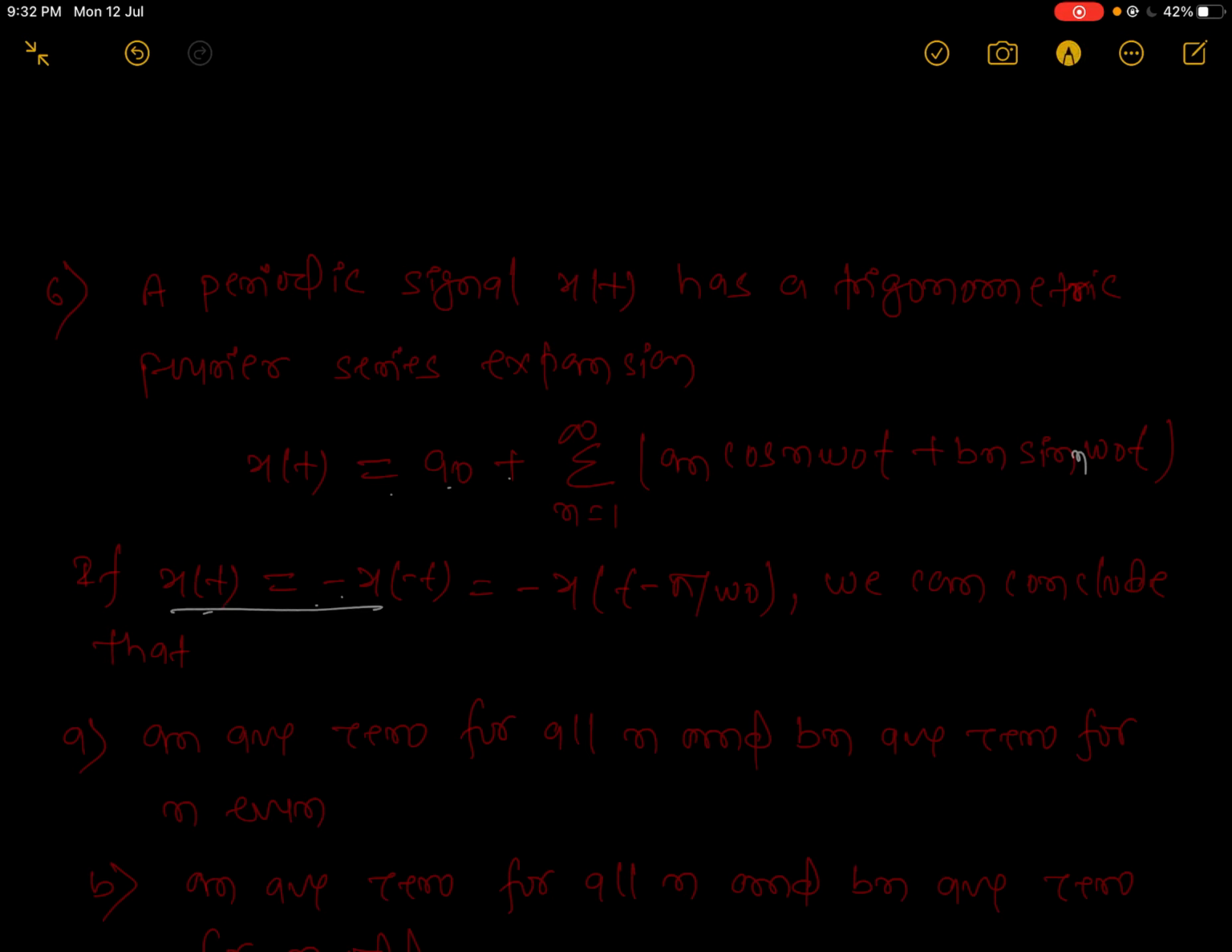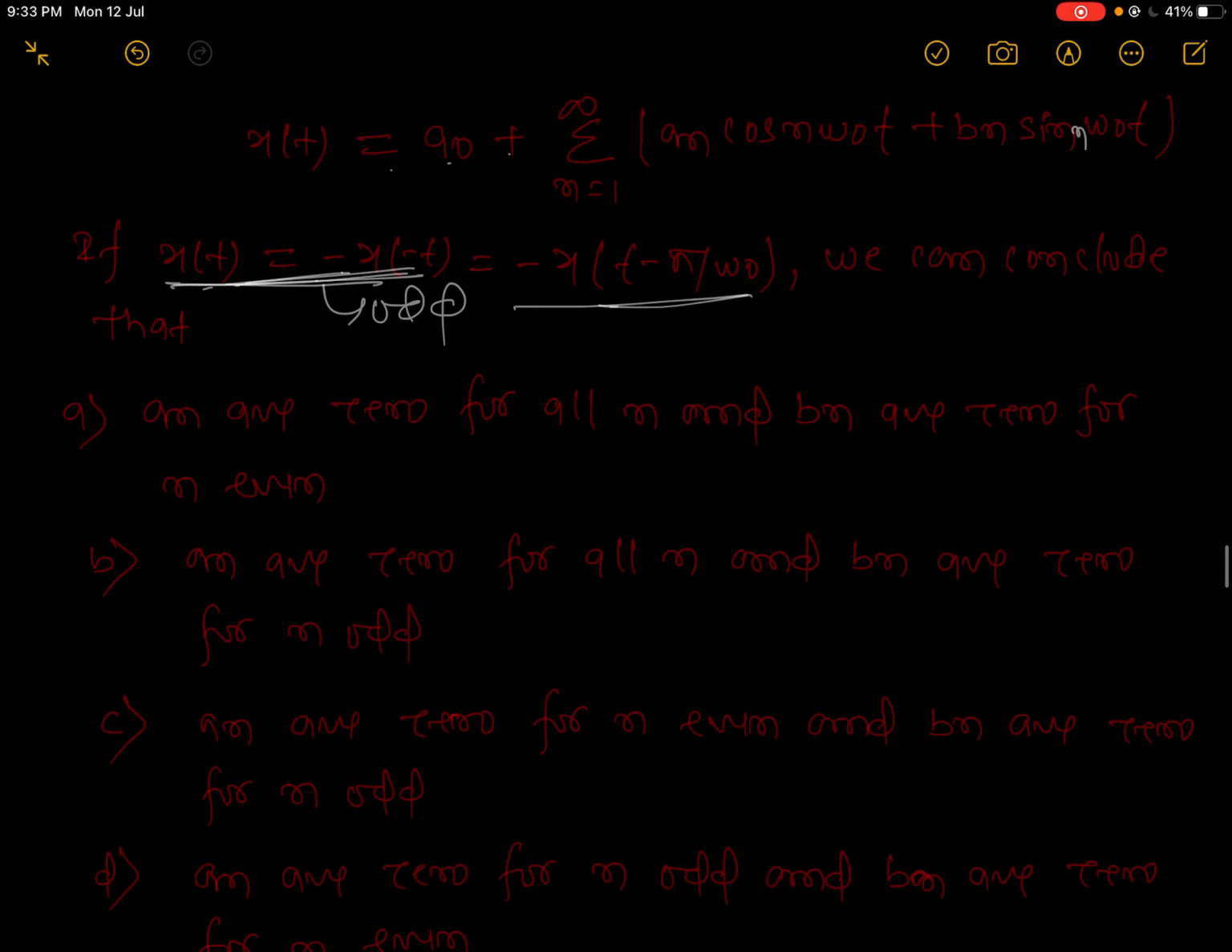Check it. Here is the even symmetry. Oh sorry, odd. When your signal is odd, we get x(t) equal to minus x(minus t). Odd as well as half wave symmetry. In that condition, since it is odd, we will definitely not get the cos term, and definitely we will not get a_n. Then a_n are 0 for all n and b_n are 0 for n even.